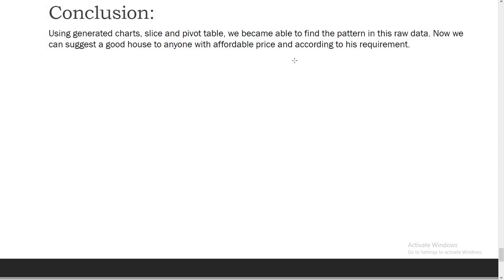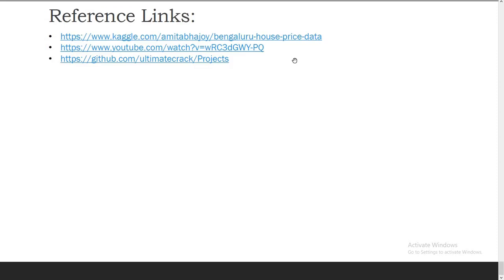And this is the conclusion part, where using these charts, slicers and pivot tables, we became able to find the pattern in the raw data. Yes, we did it, and now we can suggest a good house to anyone at an affordable price and according to their requirement. So using these charts and pivot tables we can do it.